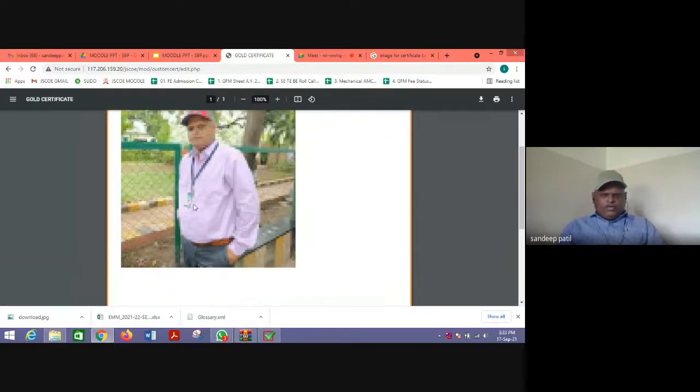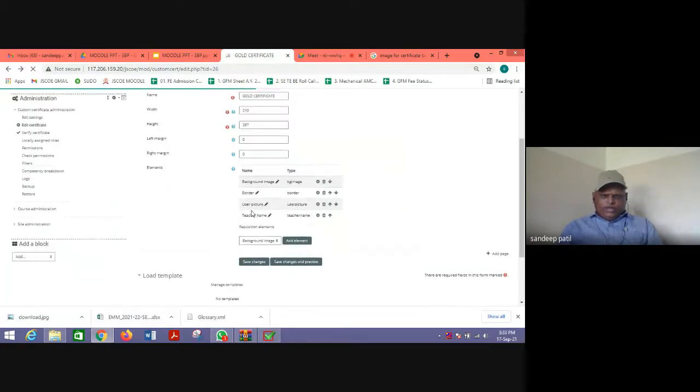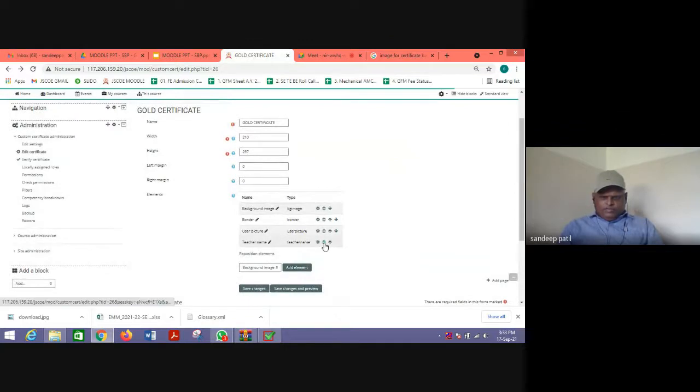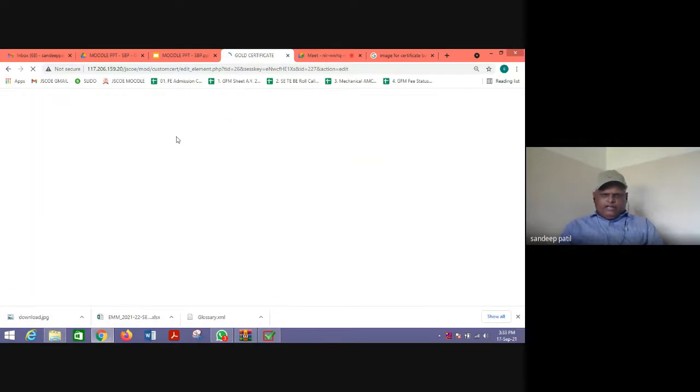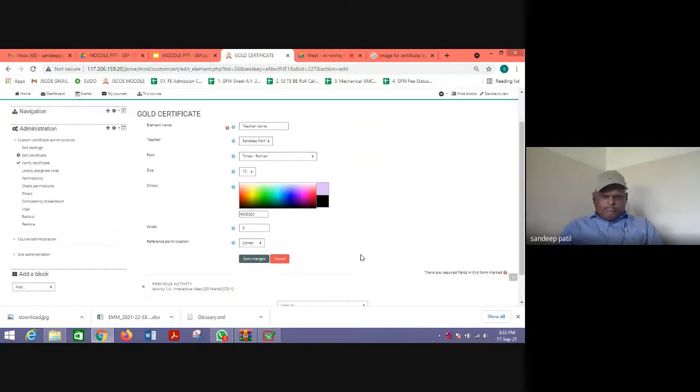So it means we need to give the correct path to that particular teacher name. So what we need to do, we need to again edit it and give the correct width and height. And reference point location, say from top left. From top left, say at 200.